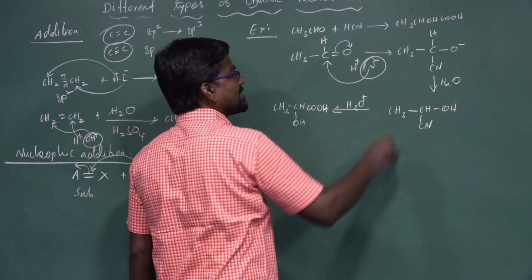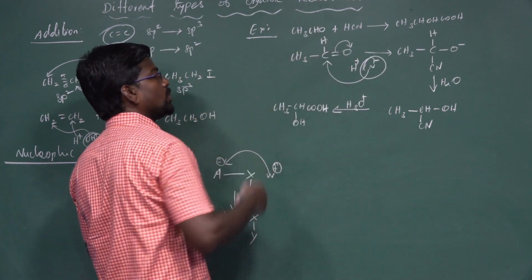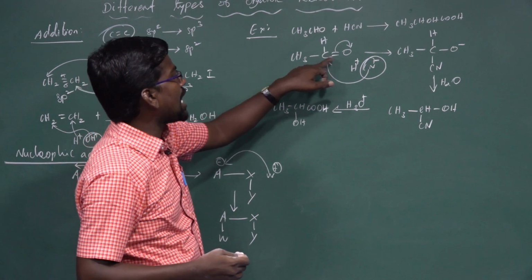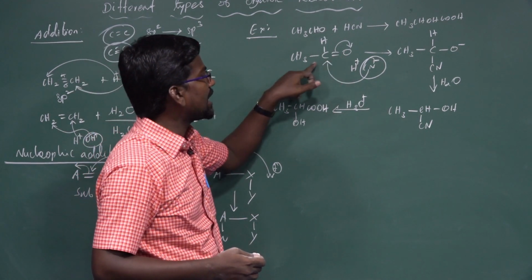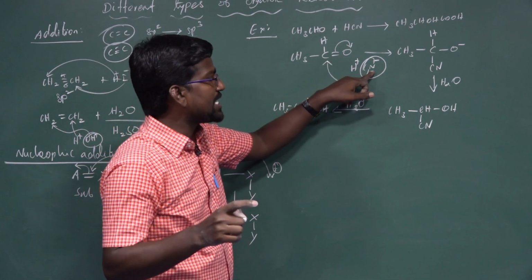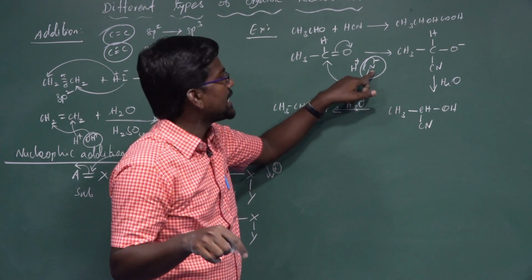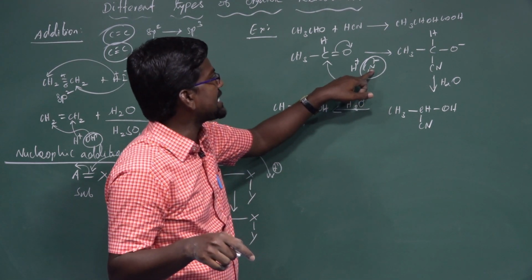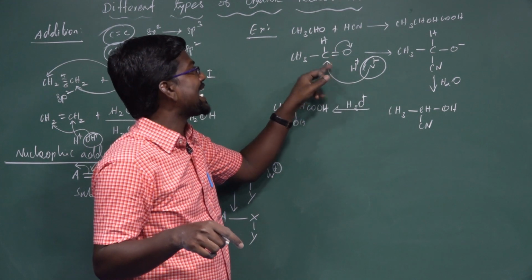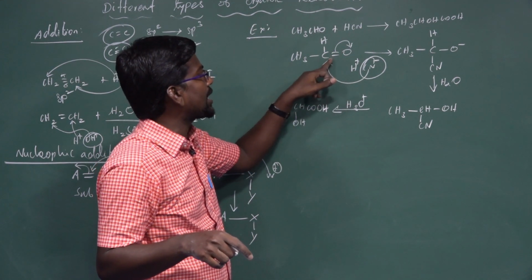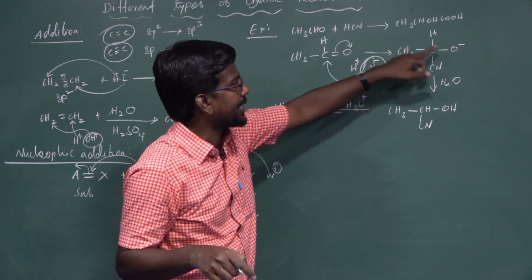So the nucleophile CN-, an electron rich site, attacks the electron deficient carbonyl carbon atom to form an alkoxide anion.